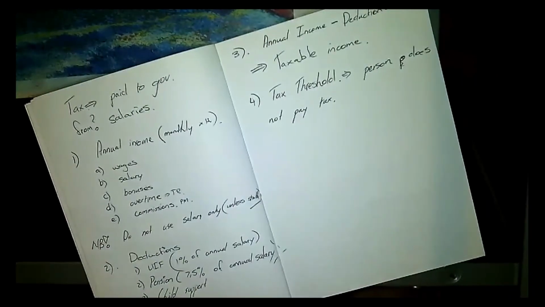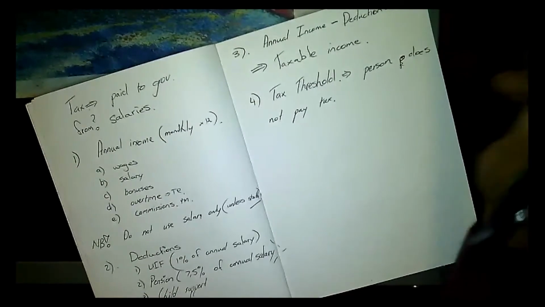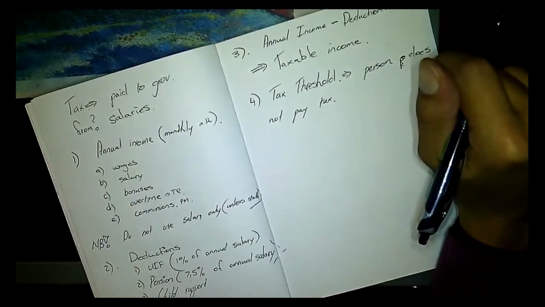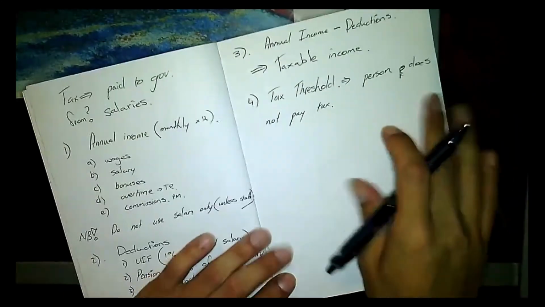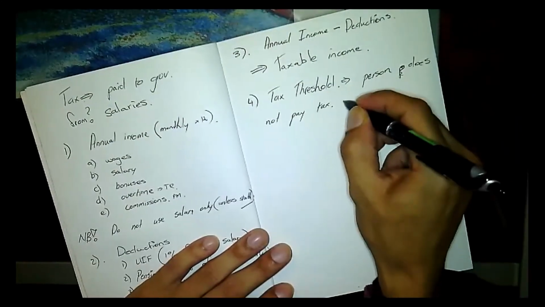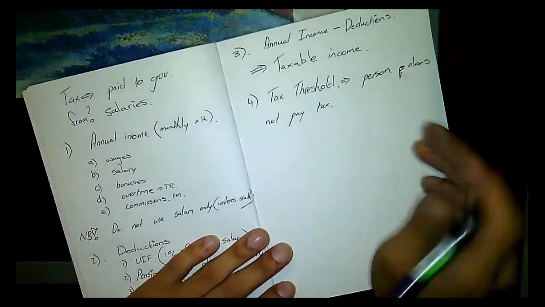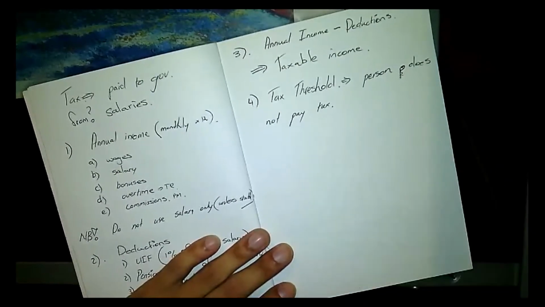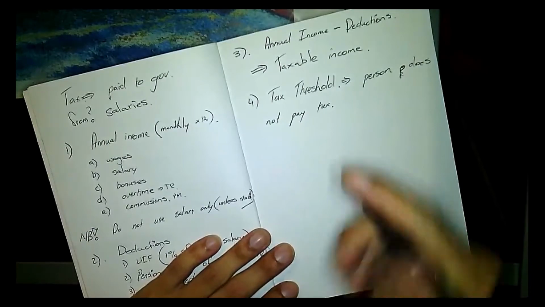Okay, so when you talk about the tax threshold, we're talking about a person that is earning a certain amount of money that allows them not to pay tax. Okay, it is normally less than. So if you're earning less than a certain amount, then you don't pay tax.